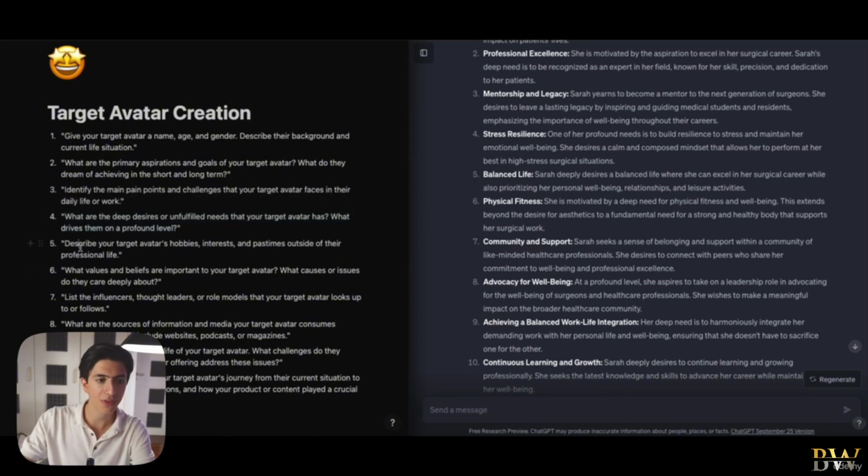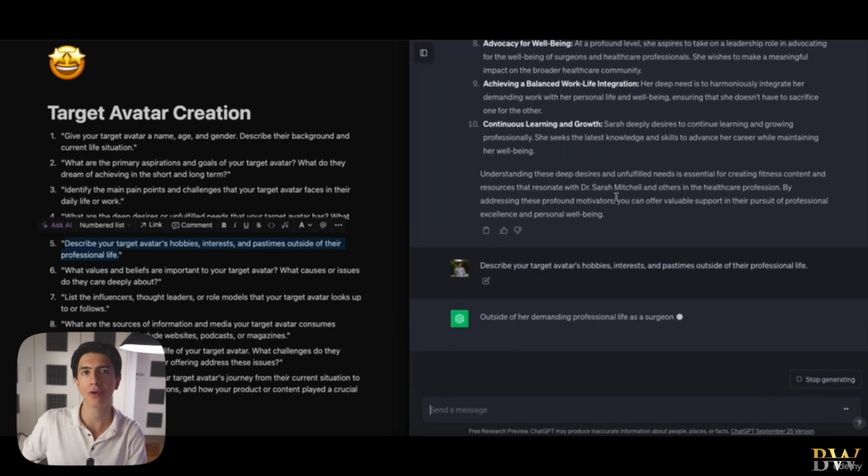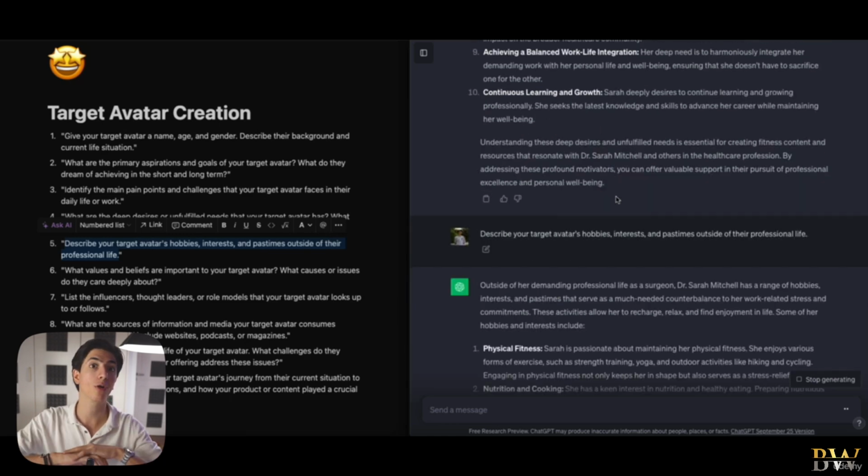So the next prompt is: describe your target avatar's hobbies, interests, and pastimes outside their personal life. We're gonna copy paste it right here, all right? And this, okay, it's not gonna be that important for our content, but that being said, if you want a complete target avatar profile, if you will, we need to also mention these.